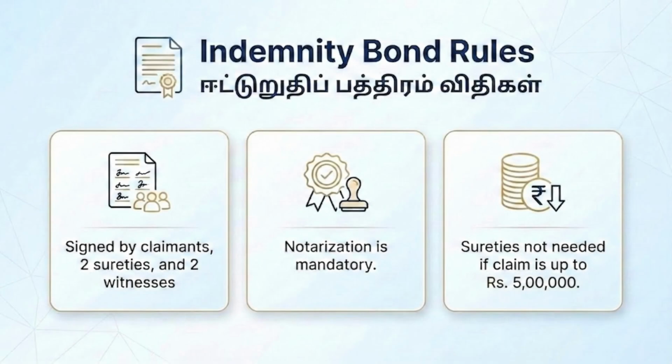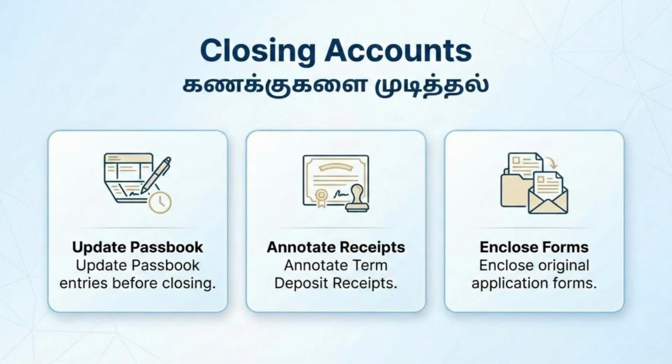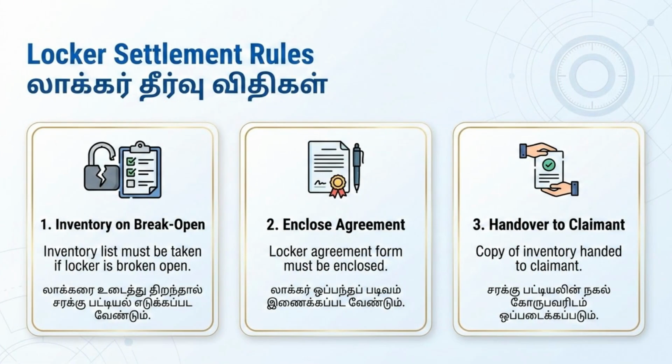For claims over a certain limit without nomination, a legal heirship certificate, succession certificate, or probate is required, in addition to the standard documents. If a claim involves a deceased non-resident, the bank verifies the NRO account details, and the funds are credited to that account, subject to RBI guidelines. In the case of a minor nominee, the guardian receives the amount on behalf of the minor, and the funds must be invested in a suitable fixed deposit until the minor reaches majority.